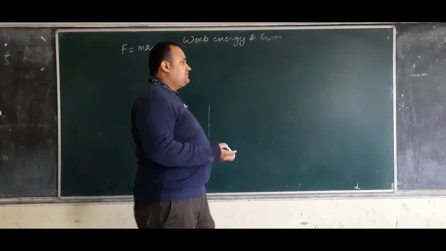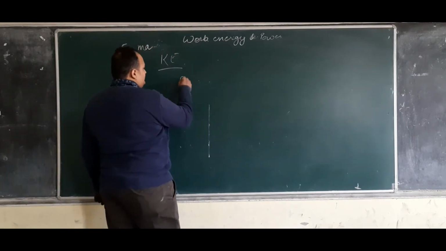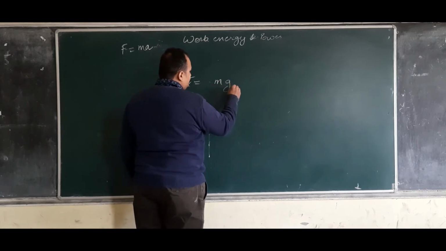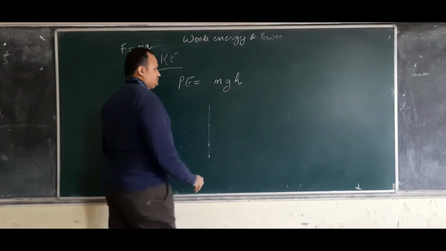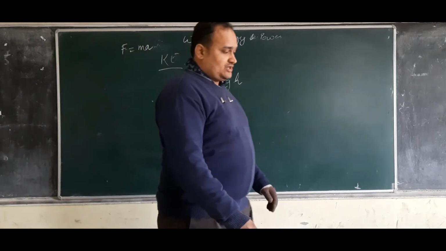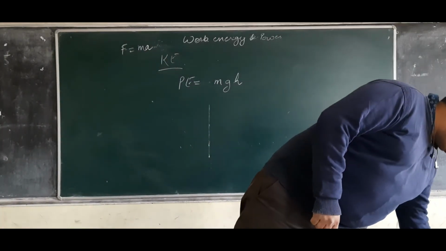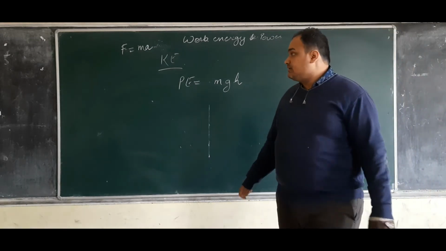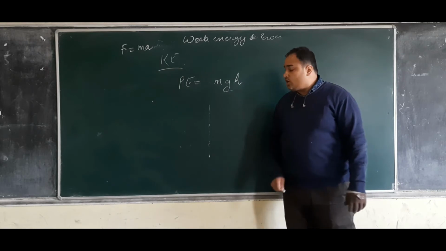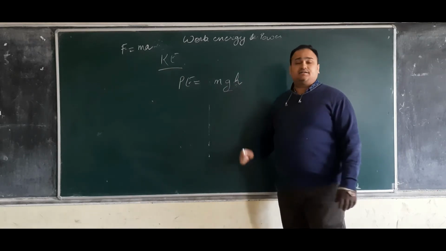So generally the formula which is used for potential energy is mgh. Now when we are talking about mgh, why g? Because we are talking about height.